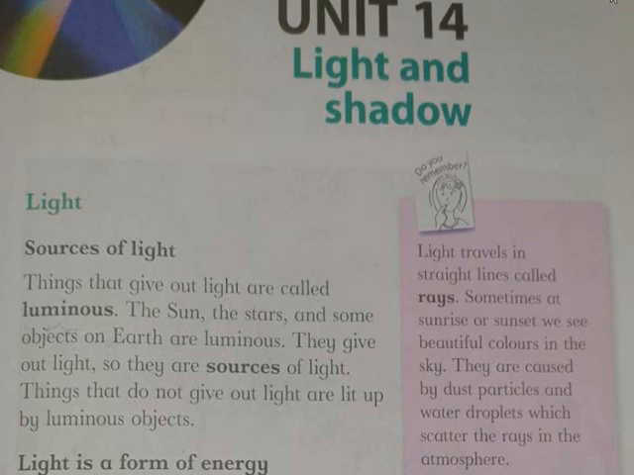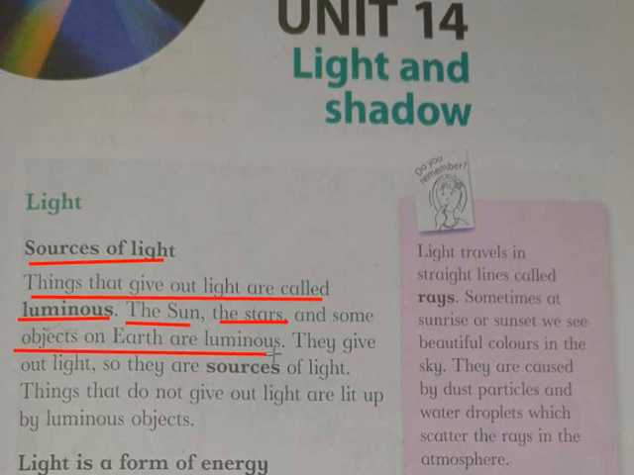Now we are going to study about luminous objects and sources of light. Things that give out light are called luminous. Anything which is giving out light is known as luminous. The sun, the stars, and some objects on earth are luminous. They give out light, so they are sources of light.